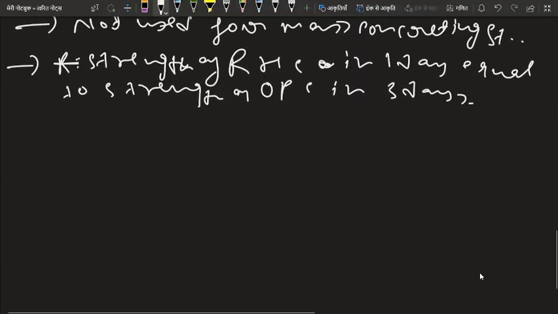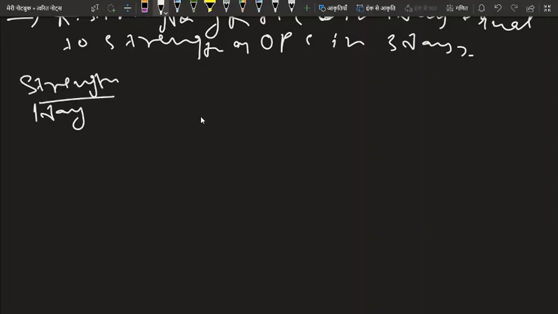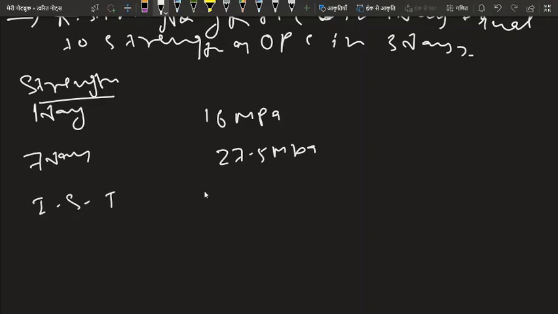Its 1 day strength is about 16 megapascal. Its 7 day strength is about 27.5 megapascal. Its initial setting time is about 30 minutes and its final setting time is about 10 hours. That is all the same as OPC. Okay, so this is all about rapid hardening cement.